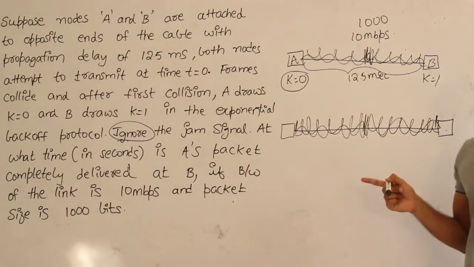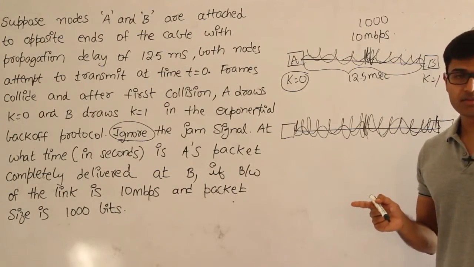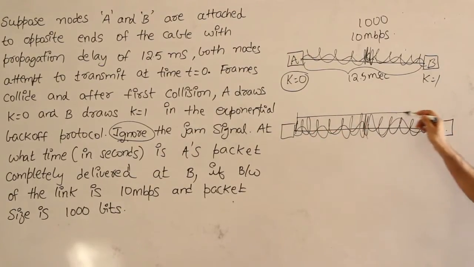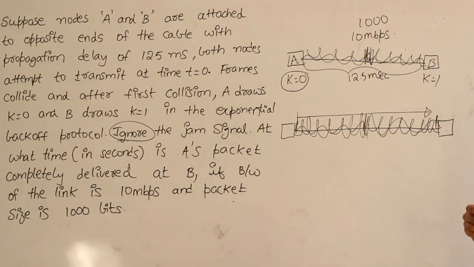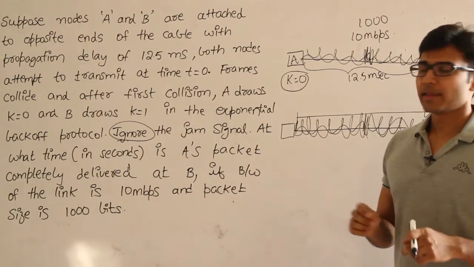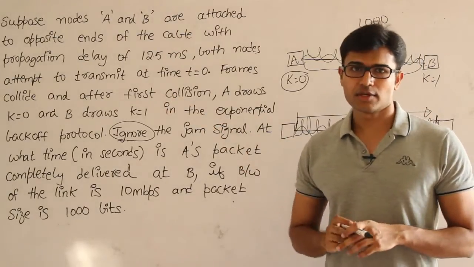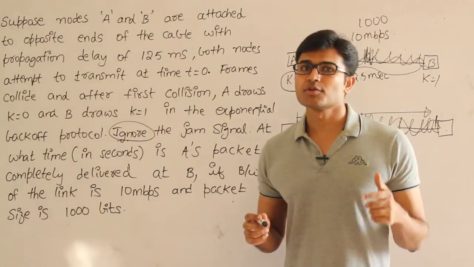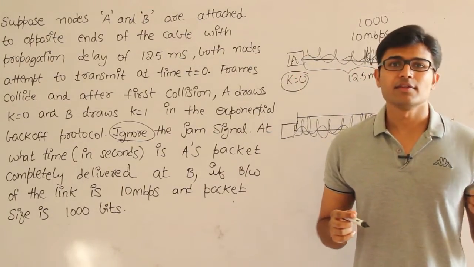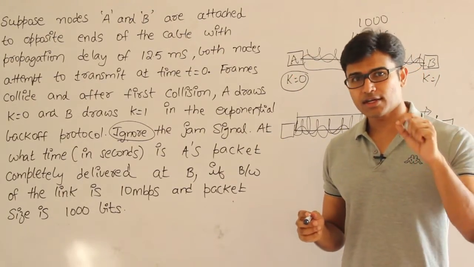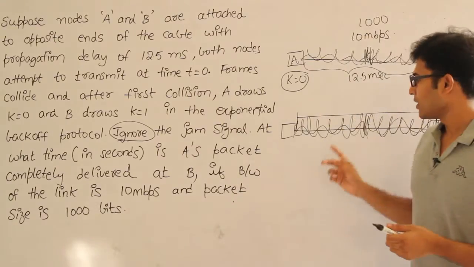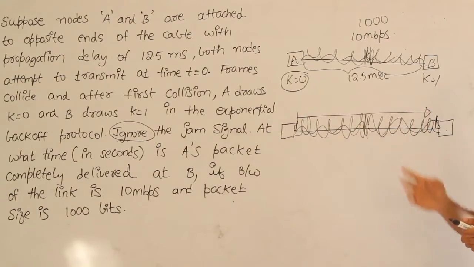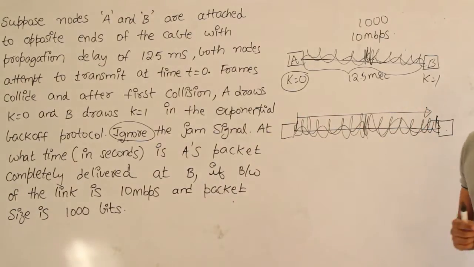For this last bit, which just got sent before seeing the collision, that bit has to go out of the channel. For this, the time taken will be at least 1 TP. So even though theoretically you get k equal to 0, which means you have the license to transmit the packet, practically you are not supposed to transmit immediately. You are supposed to wait for at least some time, so that the last bit will go out of the wire and the entire wire will be clear.